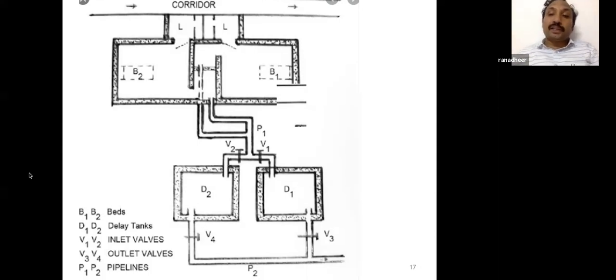When they estimated, they found that radiation exposure is high because the iodine enters the biological chain. Suppose it's sewage, and that sewage cultivates grass or anything. The grass is eaten by a cow. The cow that contains iodine secretes it into the milk, and the milk is taken by the kids. So the iodine enters the biological chain. That's why a delay tank is mandatory, at least in crowded countries like India, where otherwise we would dilute and disperse.